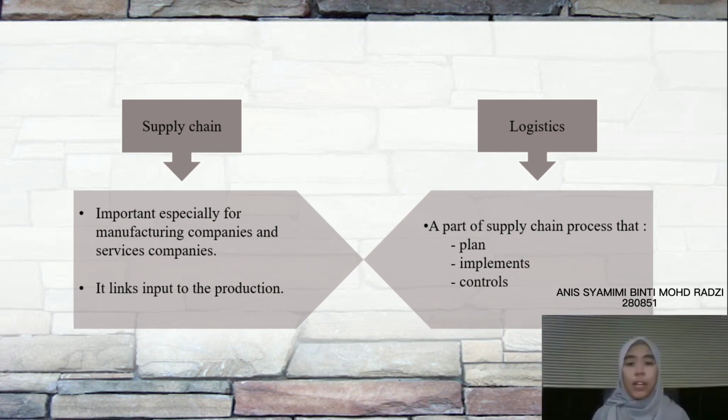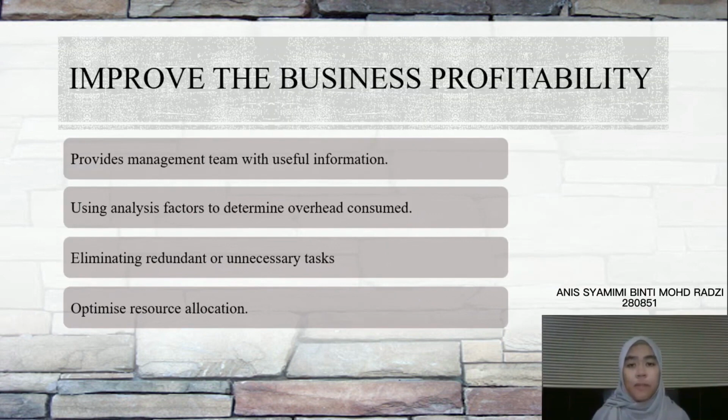Next, we will move to the main part of this presentation, which is three advantages of the activity-based costing system to the logistics industry. The first advantage is improved business profitability. The activity-based costing system is addressed to solve the problem concerning the traditional cost accounting system based on volume, and to improve business profitability. This system also provides the management team with useful information about labor and other resources, including consumption for products, consumers and supplying channels, leading to management and control of the overhead present in the company.